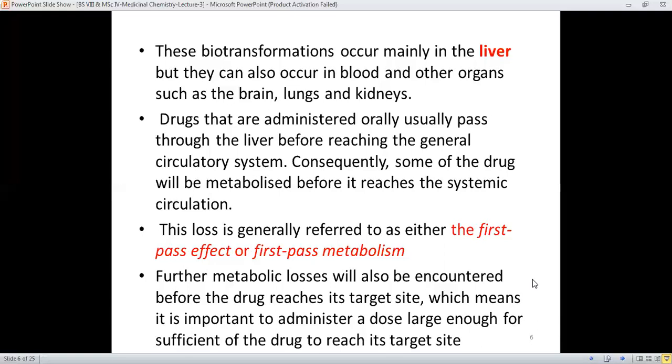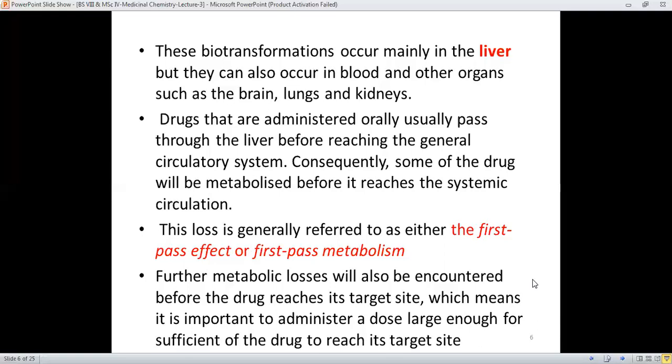If we have taken, like, 100 milligrams of the drug, then it will not be 100 milligrams of the drug which will reach its target, because some of the drug will be lost at many stages while traveling, distributing, or metabolizing through the body.